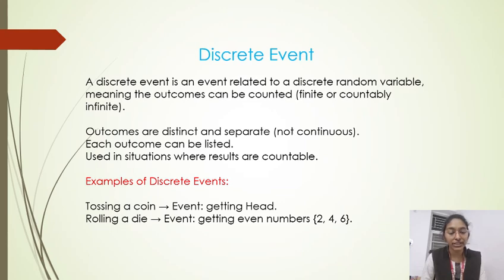Examples of discrete event. Tossing a coin, the event is getting head. Rolling a die, the event of getting an even number like 2, 4, 6 is a discrete event.